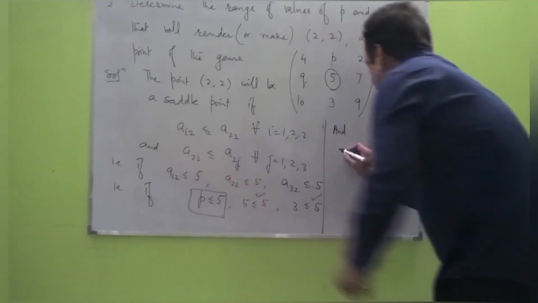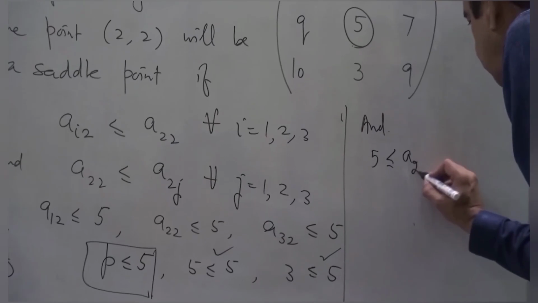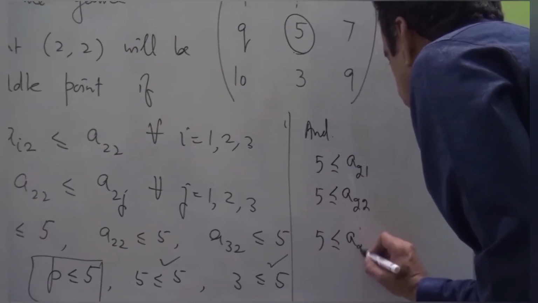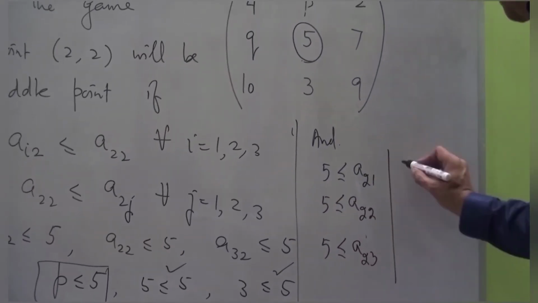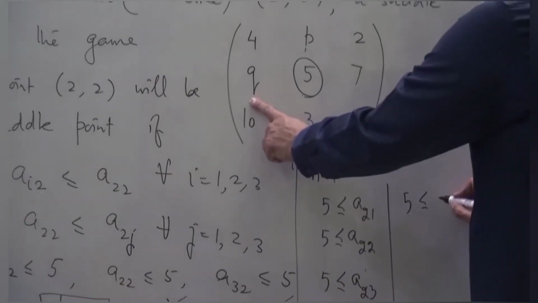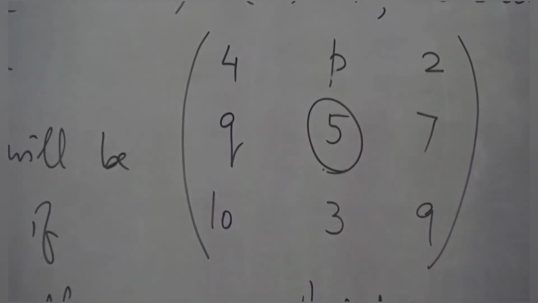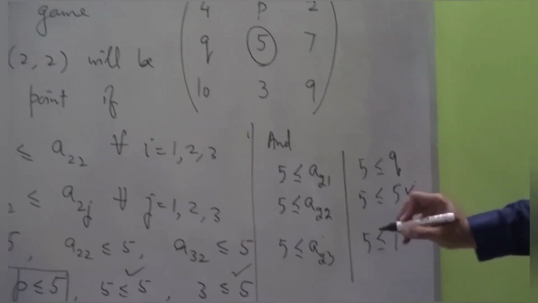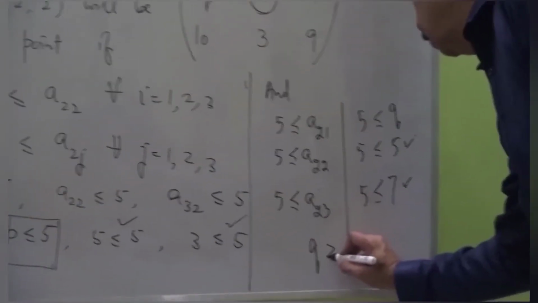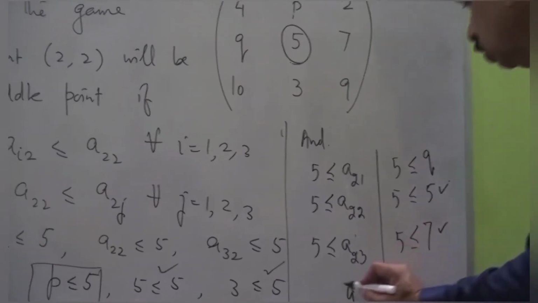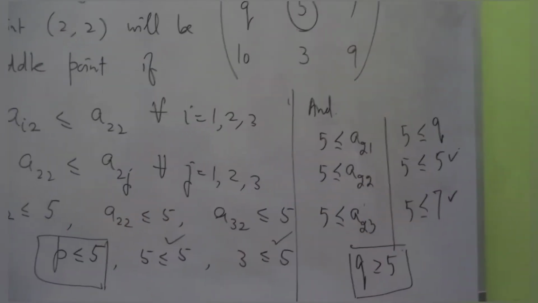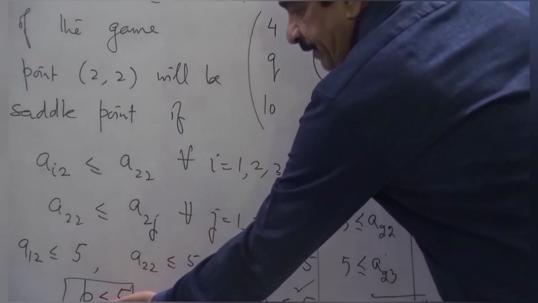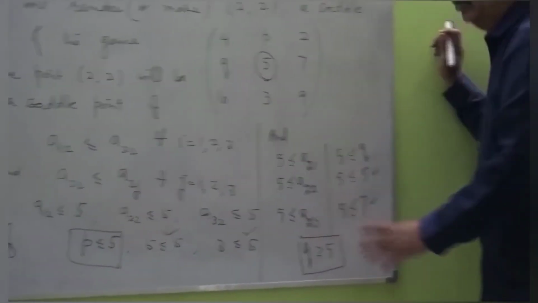And here it is, A22, that is 5, should be less than or equal to A21, 5 should be less than or equal to A22, 5 should be less than or equal to A23. That is, 5 should be less than or equal to A21. A21 is our Q. 5 should be less than or equal to 5, and 5 should be less than or equal to 7. Look at this. These two are true. So it will be a saddle point if Q is greater than or equal to 5. So this condition we require. Hence, the range of the values of P and Q for which 2, 2 will be a saddle point is that P should be less than or equal to 5 and Q should be greater than or equal to 5.